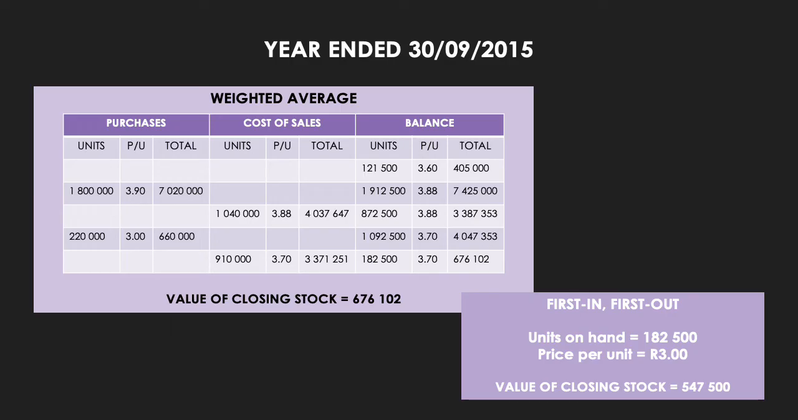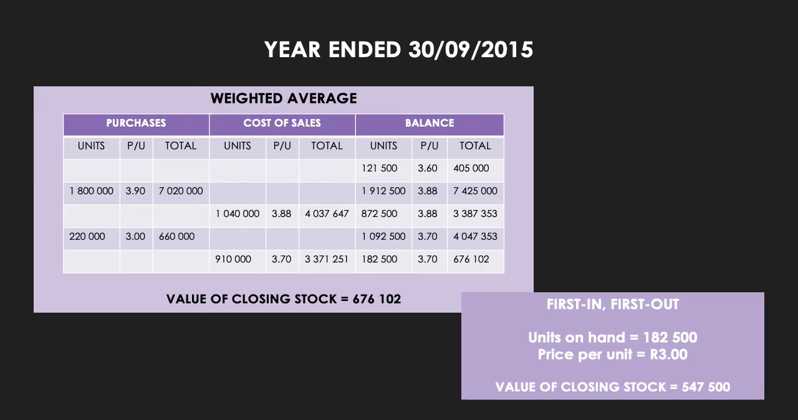We then know that the next transaction we had was a purchase of 1.8 million units of inventory. These were purchased at 3.90 Rand per unit, which gives us total purchases of 7,020,000 Rand. That of course affects your balance because now you have increased inventory and the total of your inventory has also increased. So now you have 1,912,500 units at a total value of 7,425,000 Rand. If you take the 7,425,000 Rand divided by the number of units, you then get a price per unit.